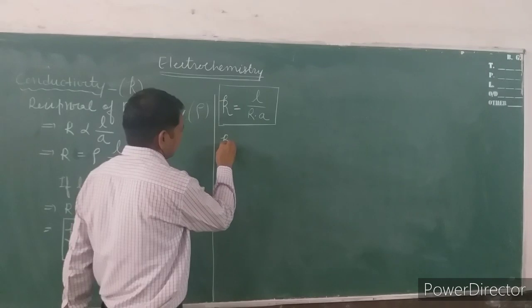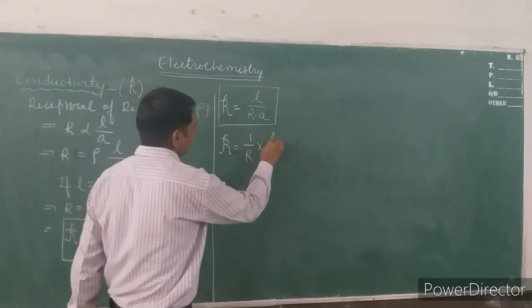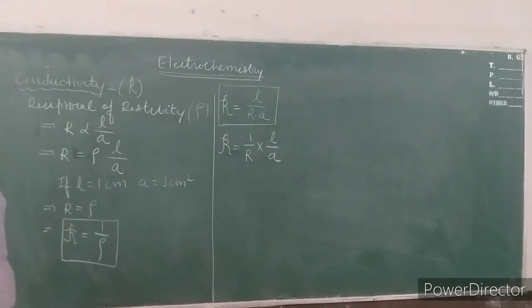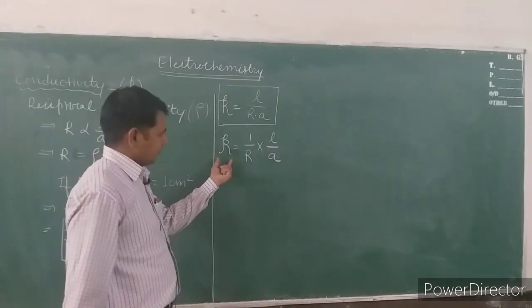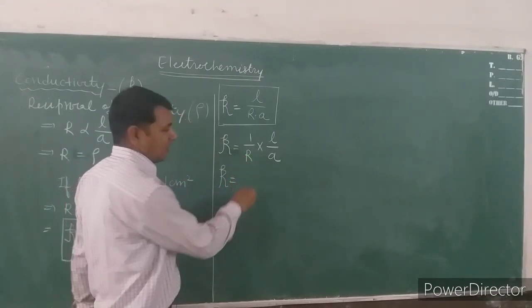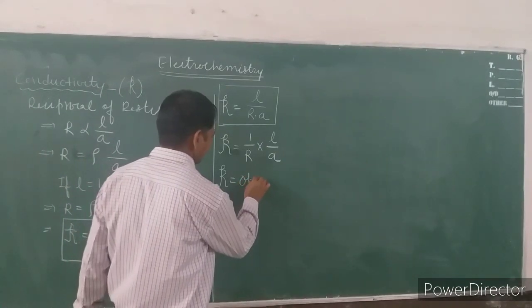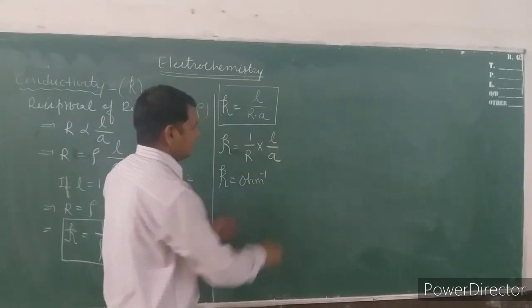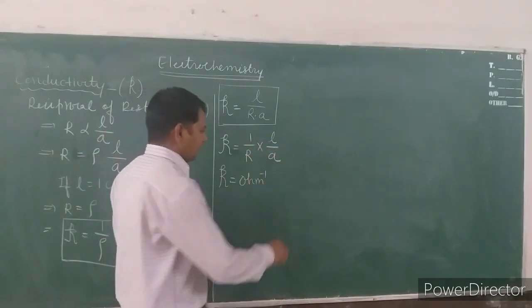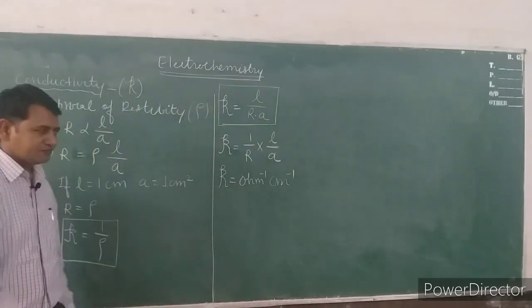Expand this formula, it will be here 1 upon R into L upon A. The unit of kappa will be here 1 upon R, that is equal to ohm inverse, L that is centimeter, A centimeter square goes upward, it will be ohm inverse centimeter inverse.